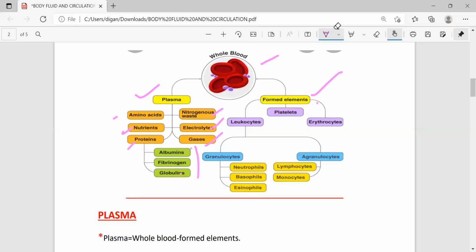Now come to the formed elements. The formed elements are divided into 3 types: leukocytes, meaning WBC, erythrocytes, meaning RBC, and the platelets.